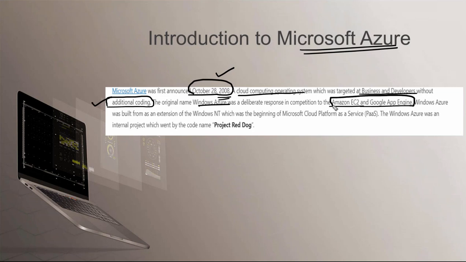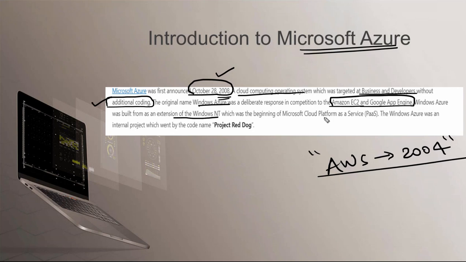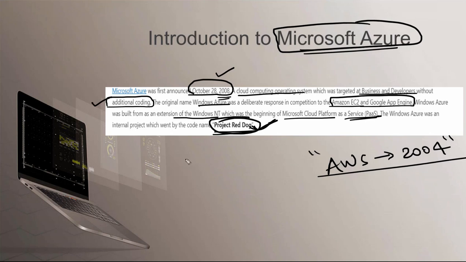So these are also there. Amazon Web Services came into picture around 2004, but Microsoft Azure came into picture on 28 October 2008. Windows Azure was built as an extension of Windows NT, which was the beginning of the Microsoft Cloud. Actually there was a Windows NT system on top of which it was built up as a PaaS service. Azure was launched with a project called Project Red Dog, which was the code name of the project.